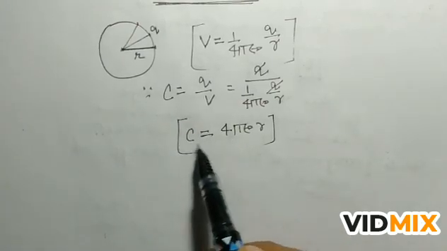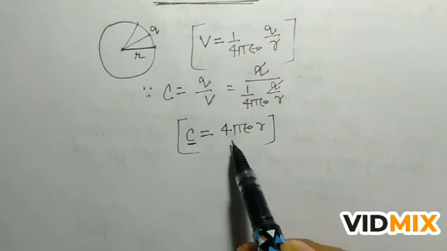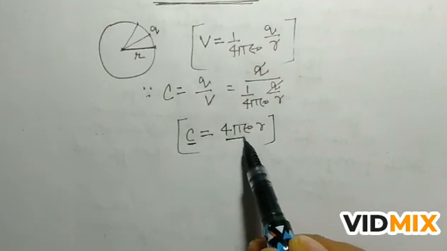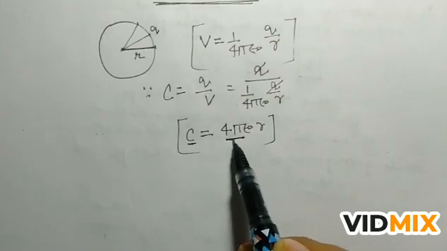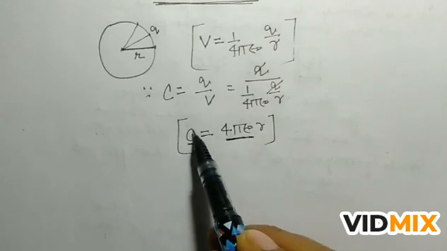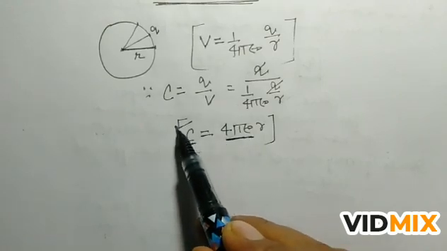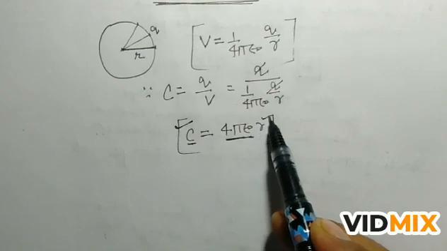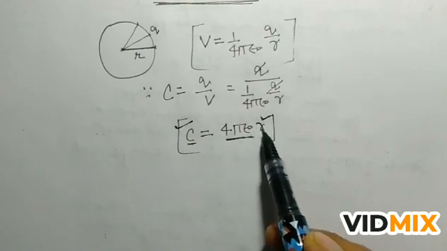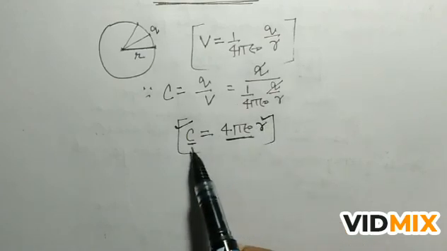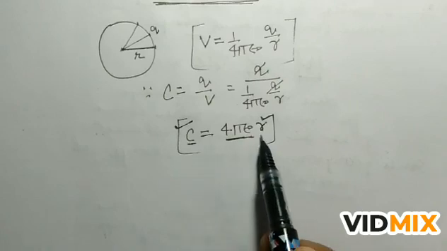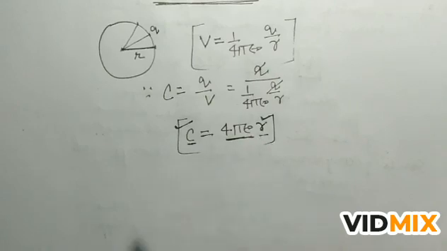From this relation, pi is constant and epsilon naught is also constant. It means the capacitance of a spherical conductor depends on the radius of the conductor. If you have to increase the capacitance, you have to increase the radius. More the radius, more the capacitance.